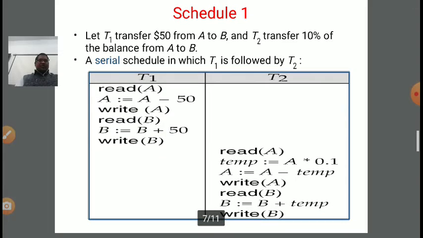For schedule 1, we took an example in the previous class, in which we transfer $50 from account A to account B. We are continuing the same example in this lecture series so that it is easy to understand.